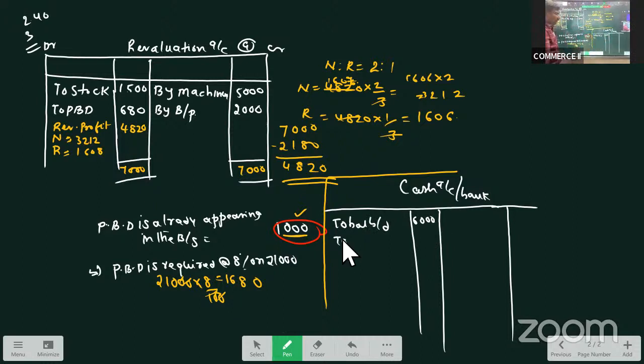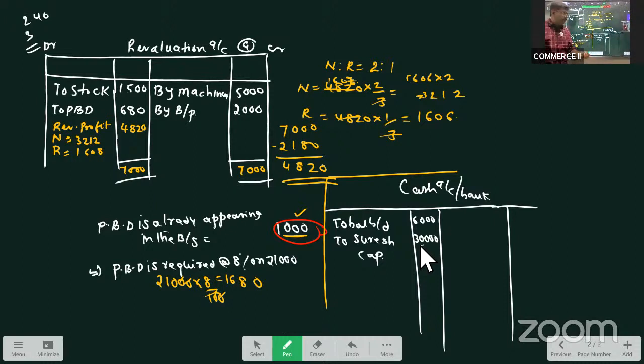Then the new partner, who is the new partner? Suresh. Suresh has introduced 30,000 as capital. So I'll take that. Suresh capital is 30,000. Then shall I take goodwill? The answer is no. Why are we not taking goodwill? Because goodwill is paid privately.